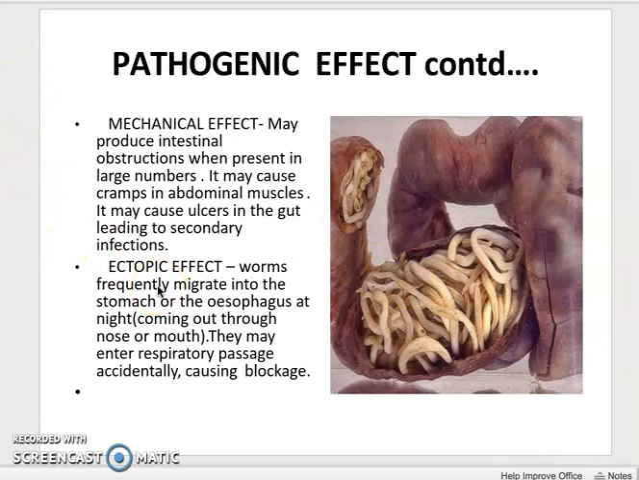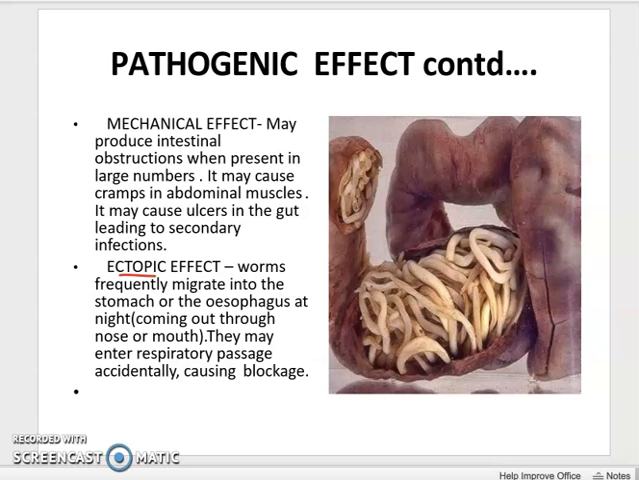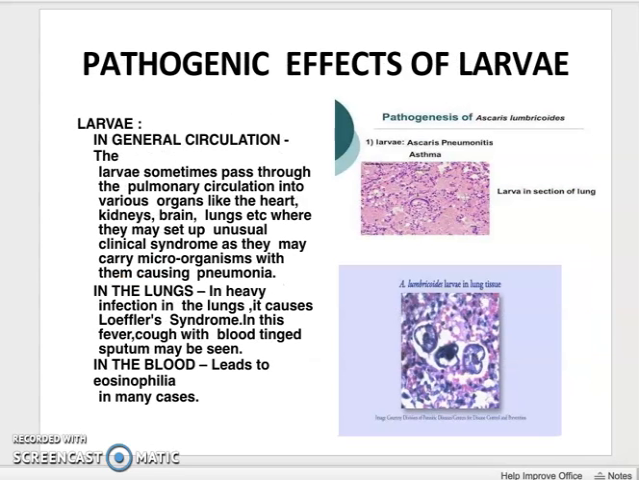Then another type of pathogenic effect is the ectopic effect, that is, the worms frequently migrate into the stomach or the esophagus at night, and they enter into the respiratory passage accidentally, and usually they block the normal functioning of the lungs. So heavy infestation can lead to severe problems.